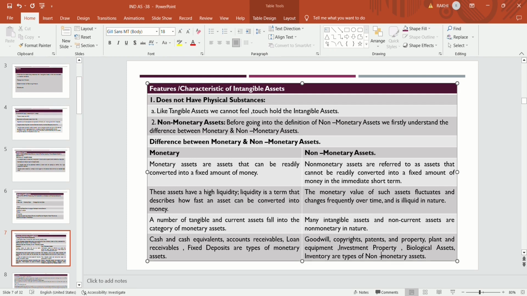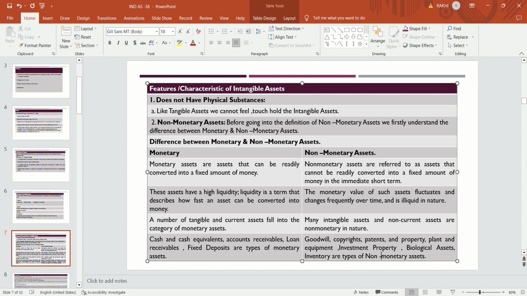A number of tangible and current assets fall into the category of monetary assets. Some of the current assets, like accounts receivable, loans receivable, and all these other assets, fall into the category of monetary assets.